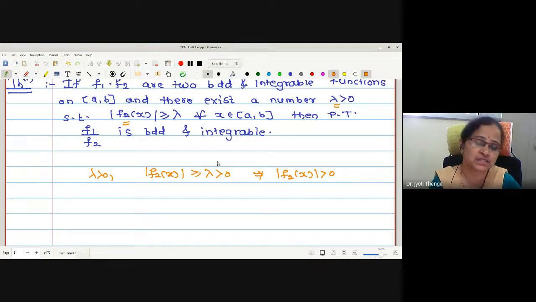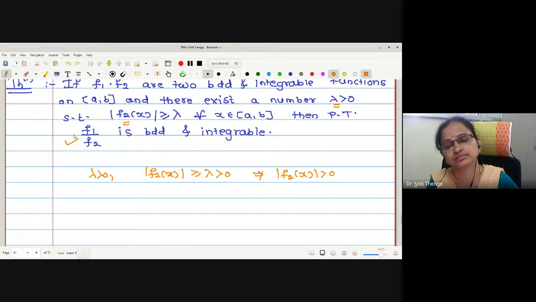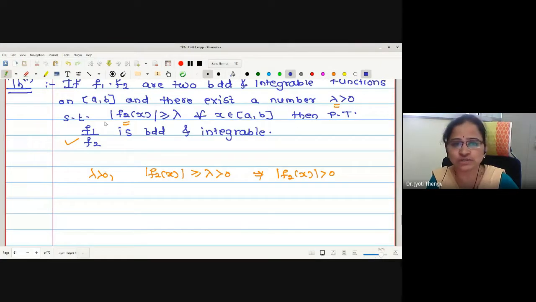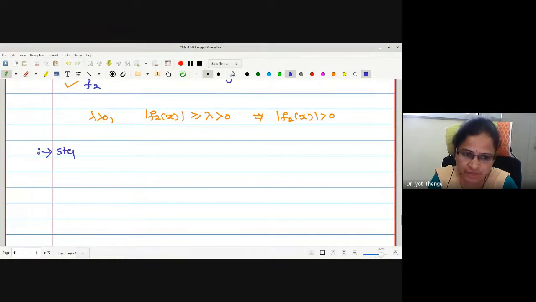And if it is not taking the value 0, the function f1 by f2 is defined, correct? Okay, therefore what is the use of this condition? Only to ensure that the quotient exists. Now again we will show the quotient is bounded and integrable.